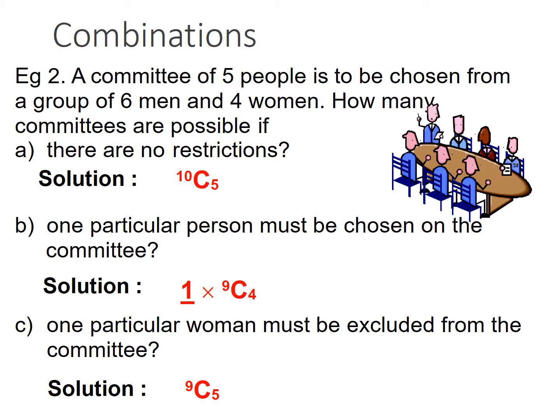Then one particular woman must be excluded from the committee. So for a disciplinary action, one person is already excluded. So in that case, 9C5. Out of 9, you have to select 5.